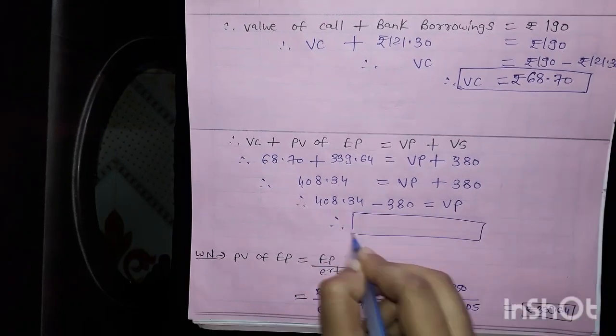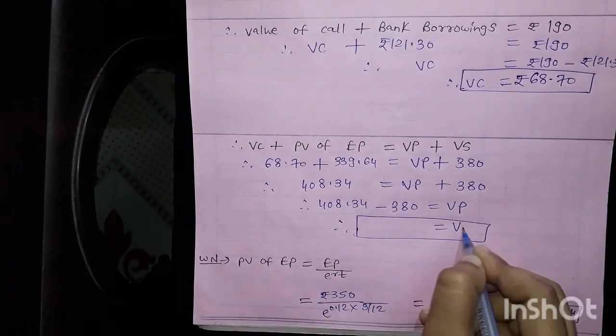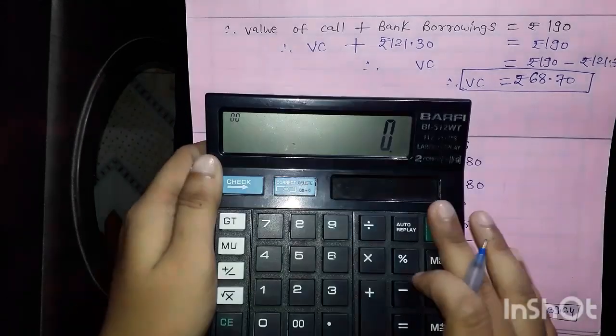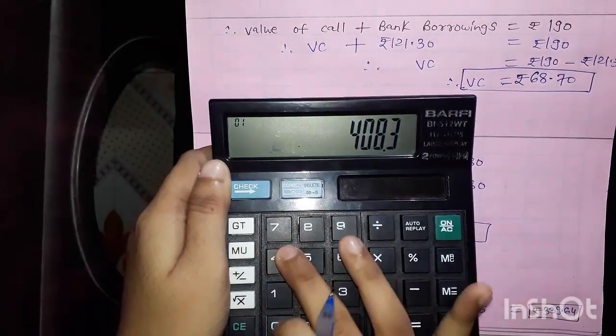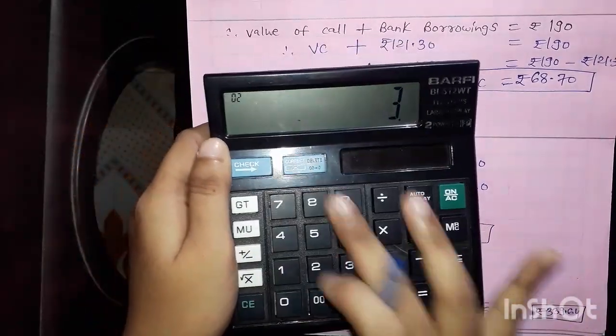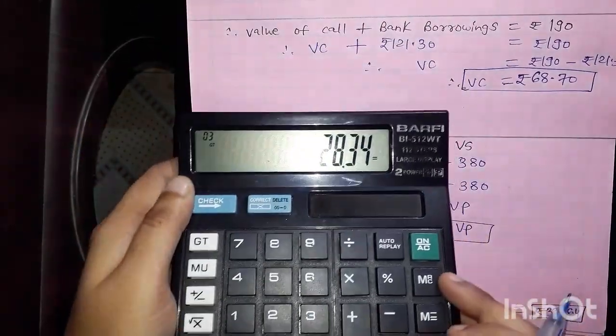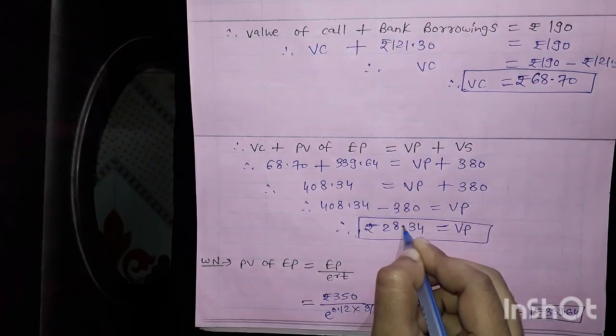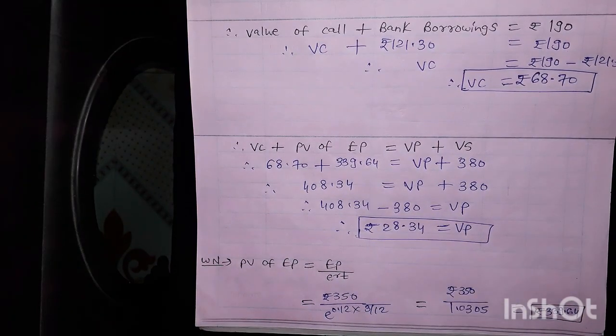Therefore I get the value of put option: 408.34 minus 380, it is 28.34.